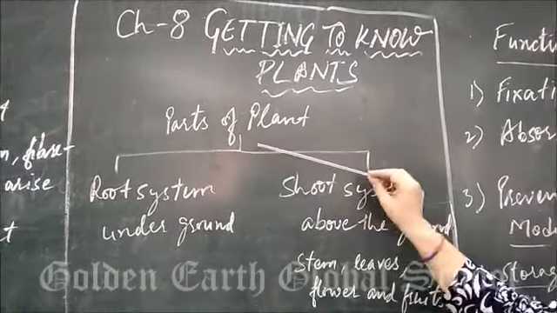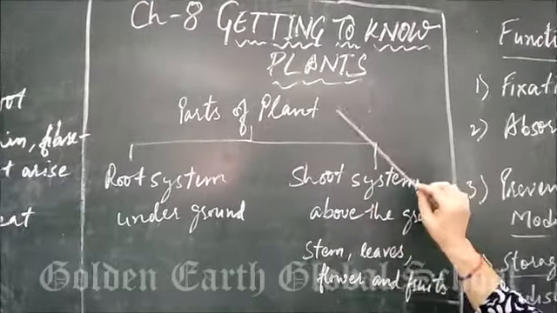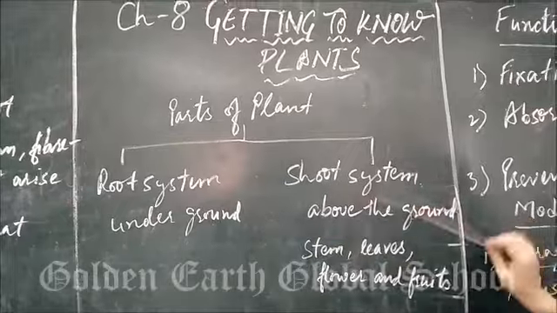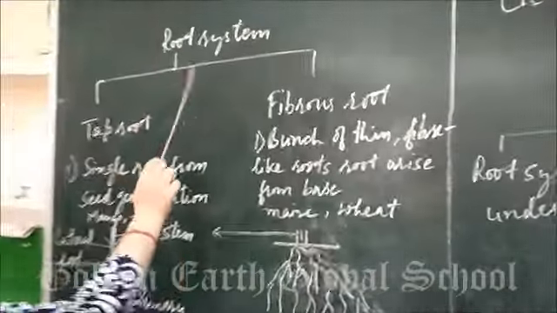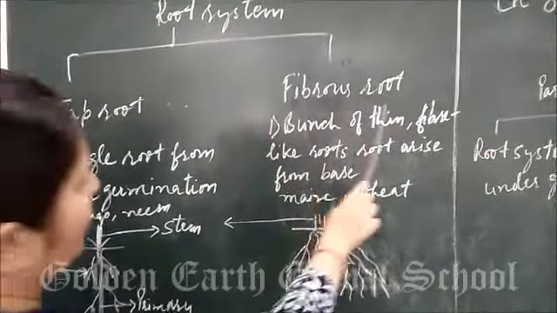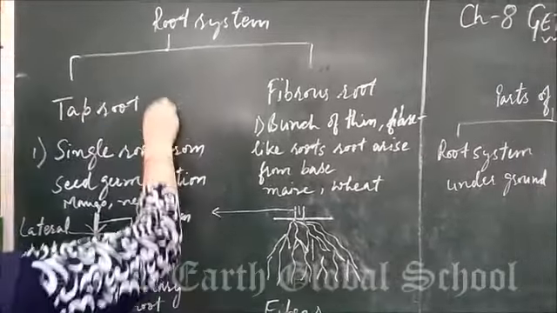According to parts of plant, we are studying these parts system one by one. First part that I am going to take is root system. Fibrous roots. Mostly we are having trees